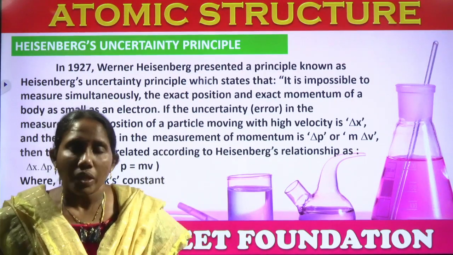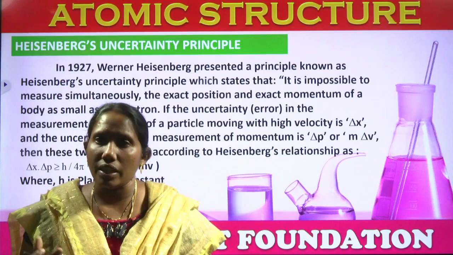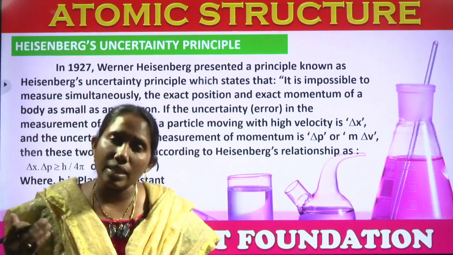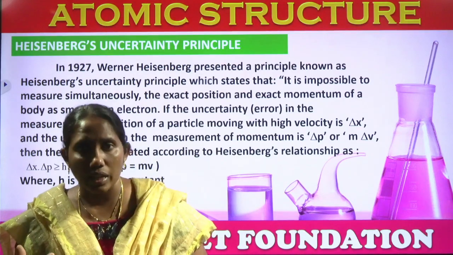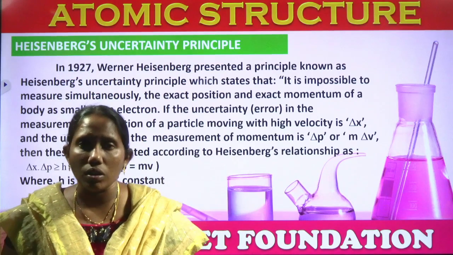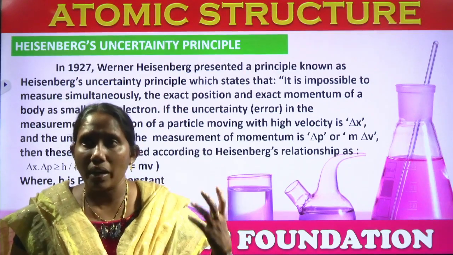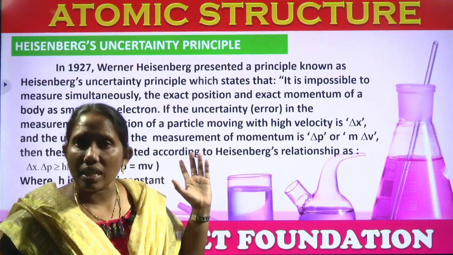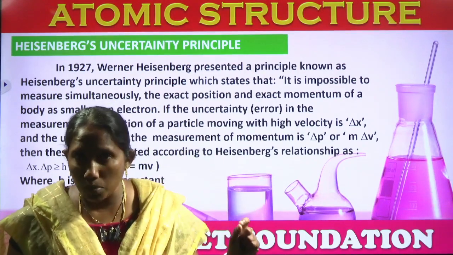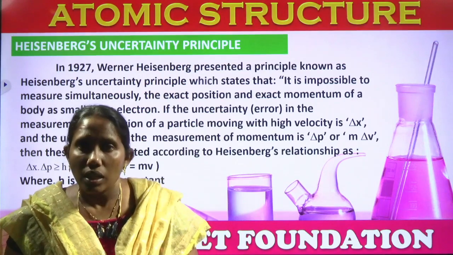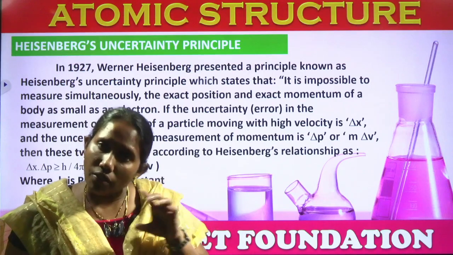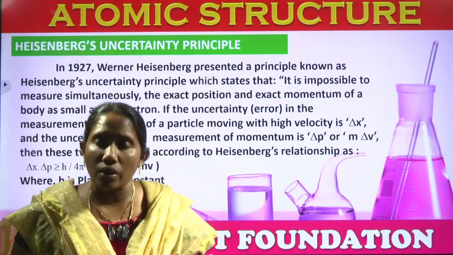See here, in Bohr's atomic model, while we are studying, electrons revolve around the nucleus in a particular path. So they will exchange their energies, but they don't lose their energies and they will not fall into the nucleus. These are the statements we have gone through in Bohr's atomic model. But according to Heisenberg's uncertainty principle, it is not possible to determine the exact position and momentum of an electron while it is revolving around the nucleus.